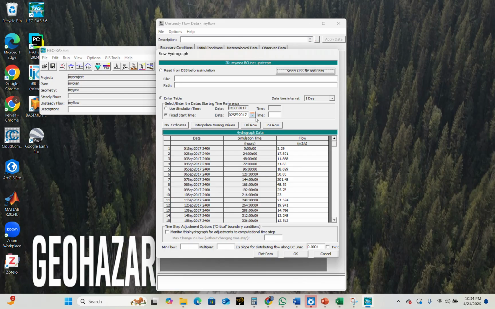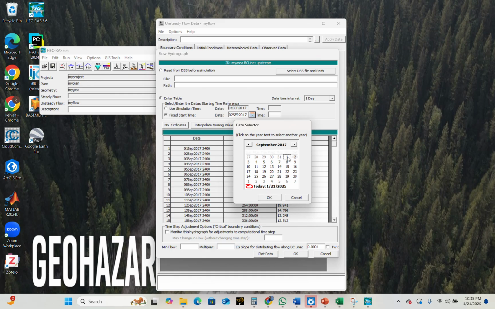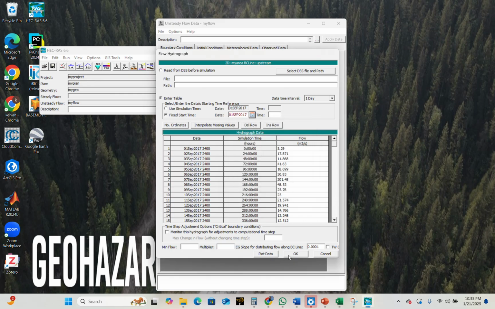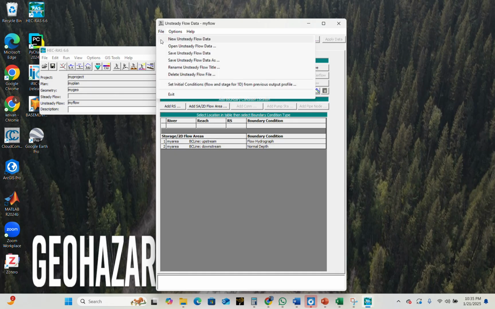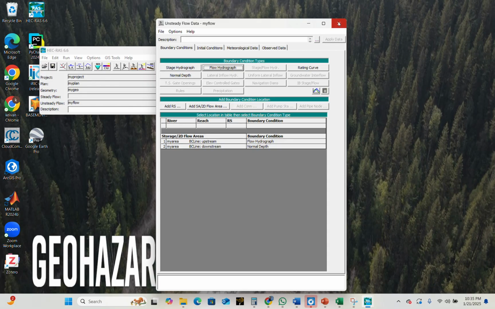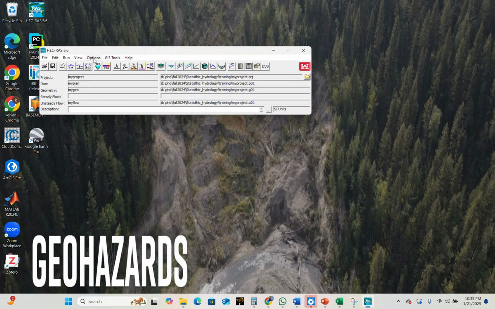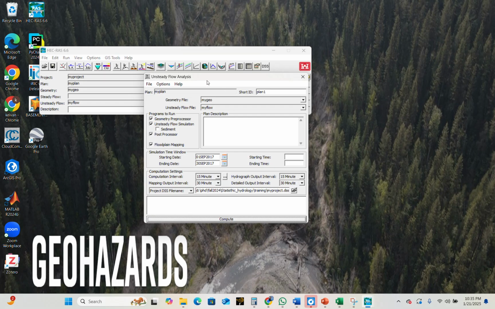However, in the running model, it started from 0, 1. So we change it to 1, and then OK, and file, save unsteady data, then close it and go to the unsteady flow analysis. And now we compute.